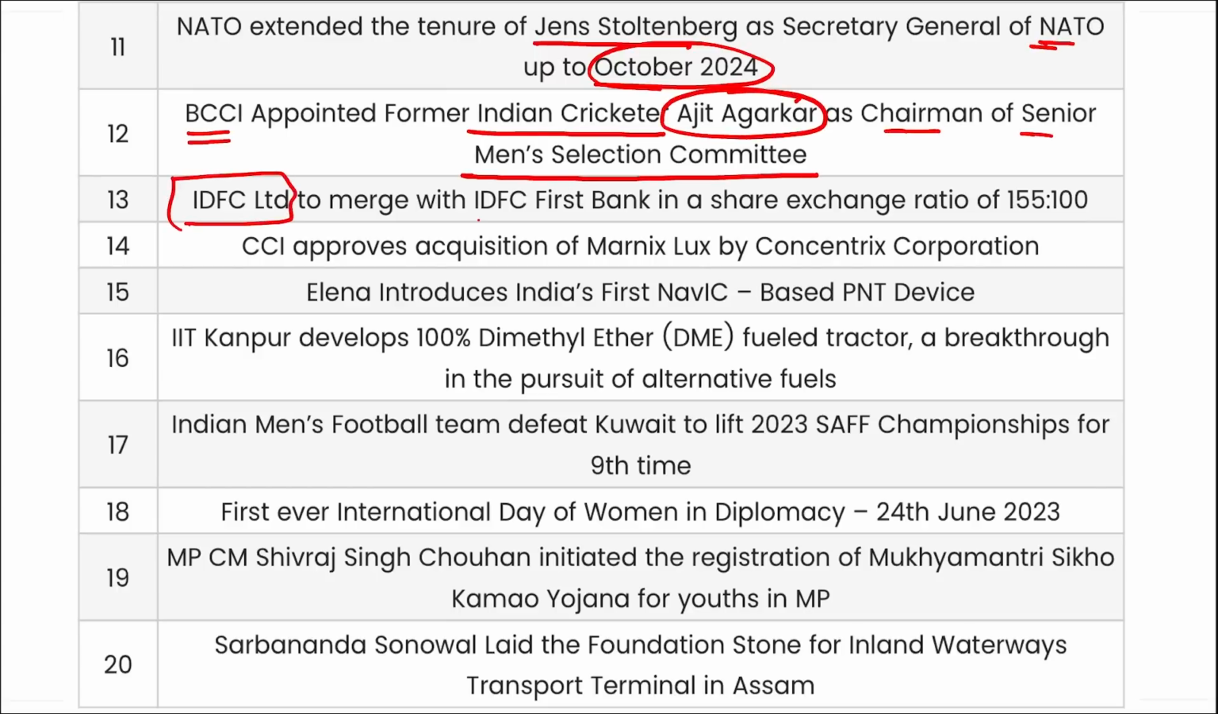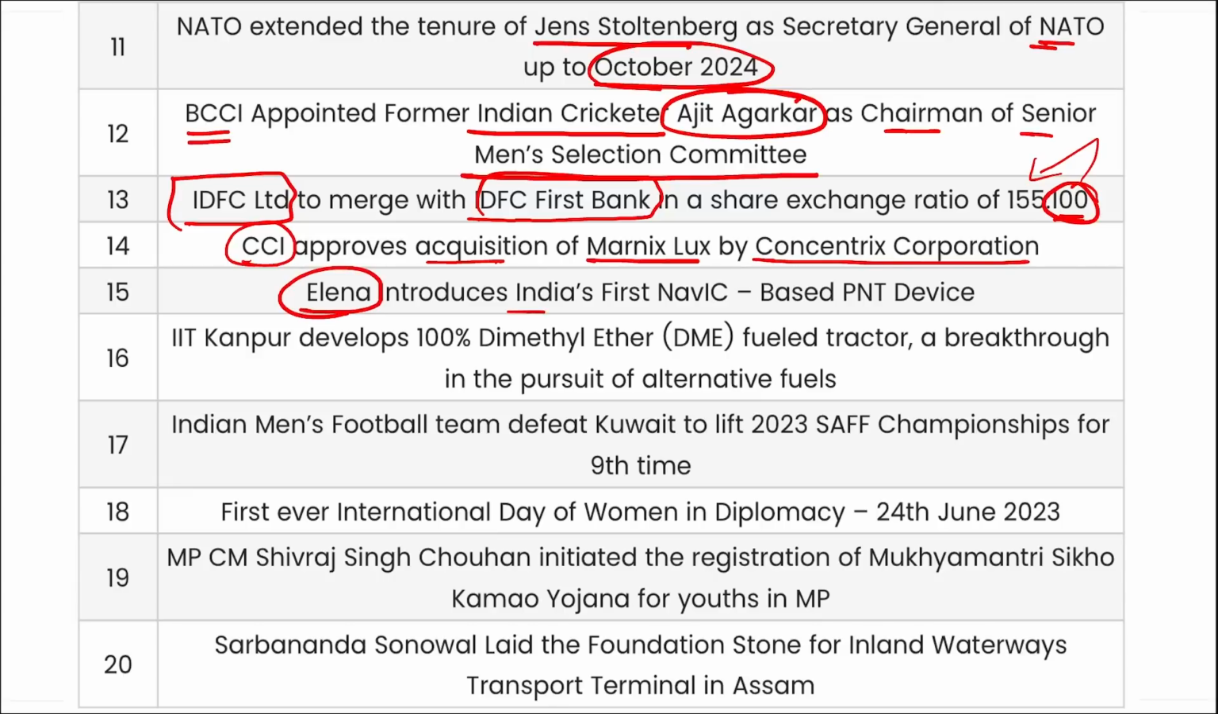IDFC Limited will merge with IDFC Bank in a share exchange, where an investor or shareholder having 100 shares will be getting 155 shares after the merger. Then CCI approved the acquisition of Marnix Lux by the Concentric Corporation.